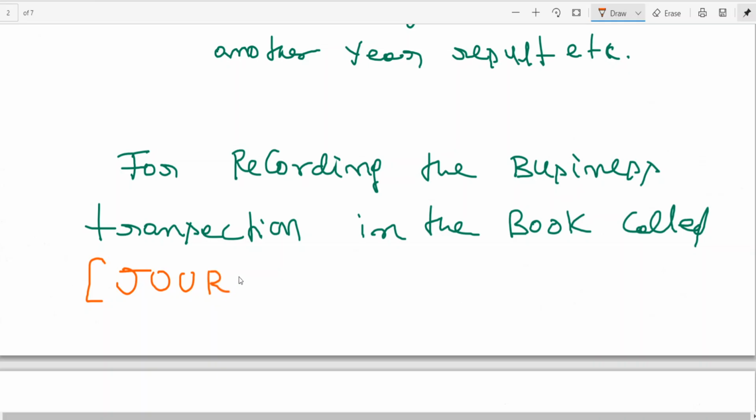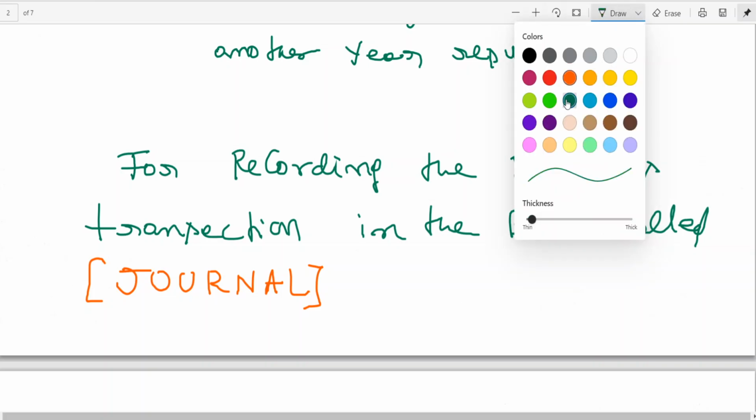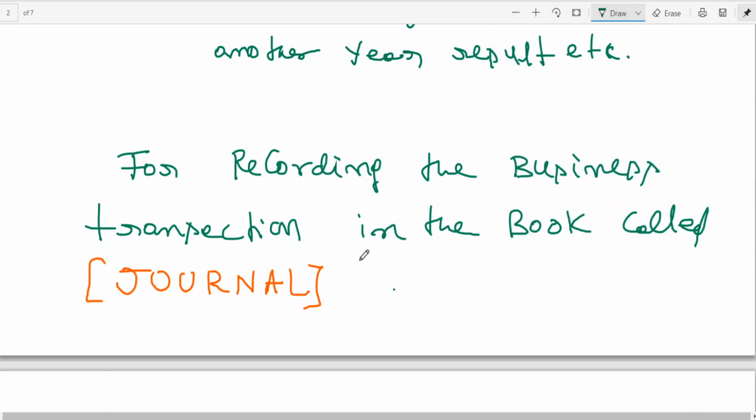For recording the business transaction, the book is called general. We'll be learning that later on. Today's class emphasizes how to classify accounts.